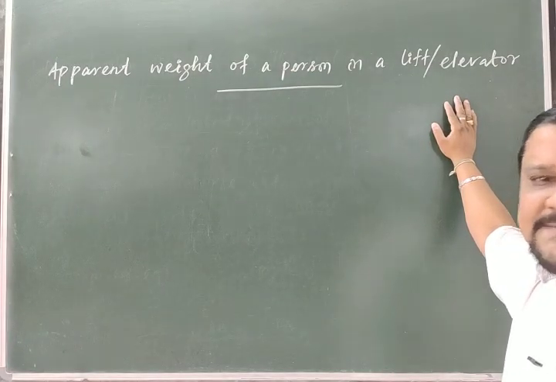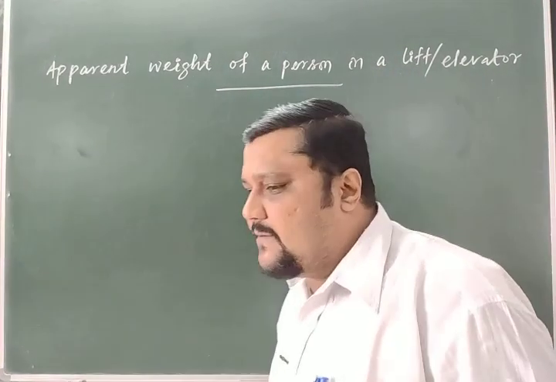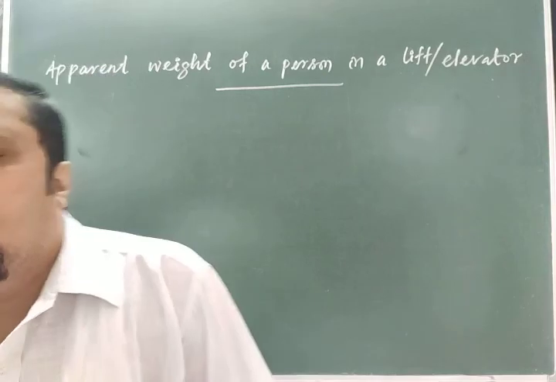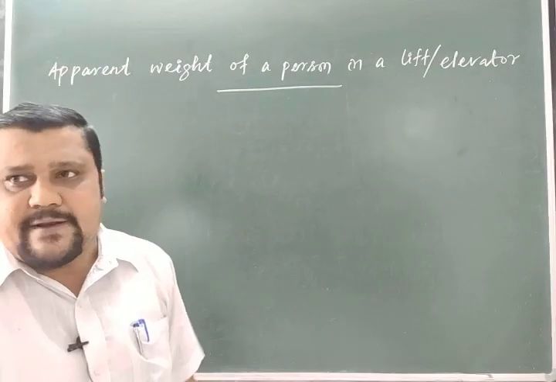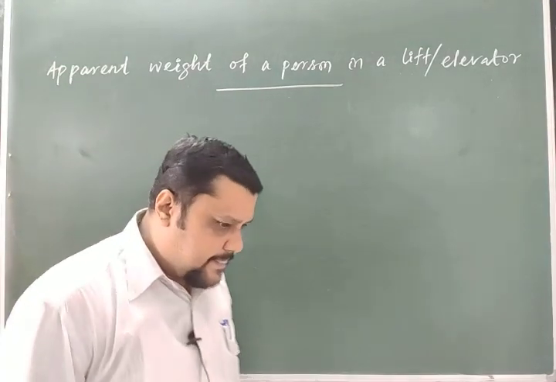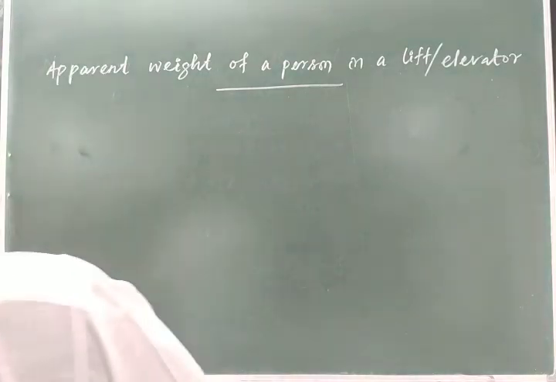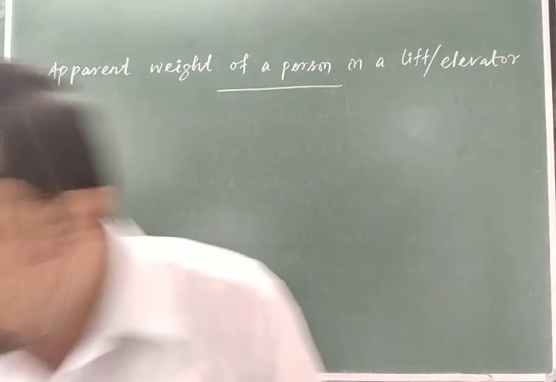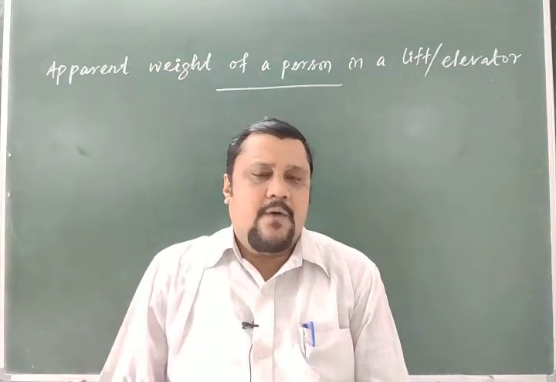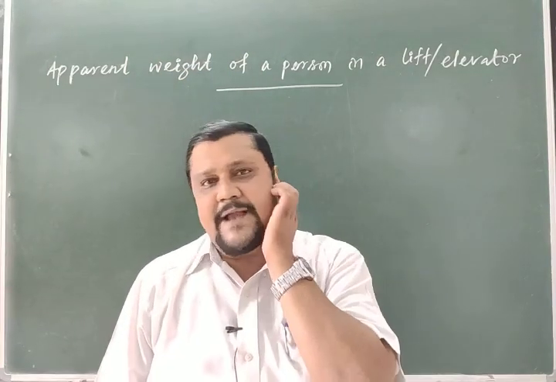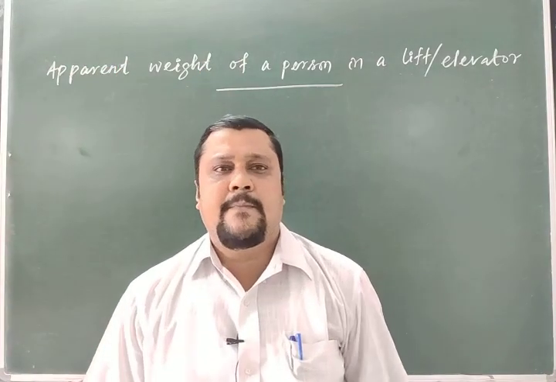You already have an experience of a lift or elevator: when you are standing inside it, you get a term called apparent weight. So what is this apparent weight? Now take a simple example. Suppose this body is falling from a certain height. Why does this body fall from a certain height? When I leave it, for a free falling case, the body falls down.